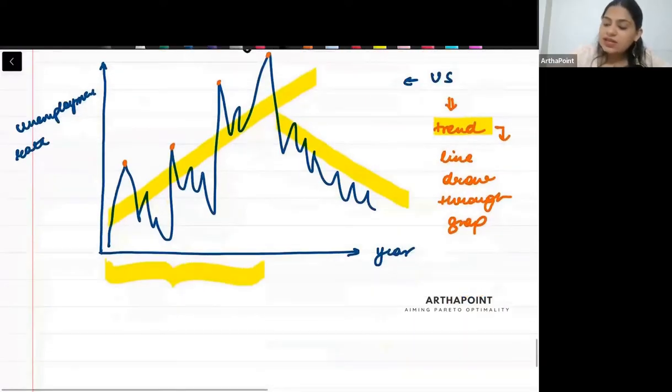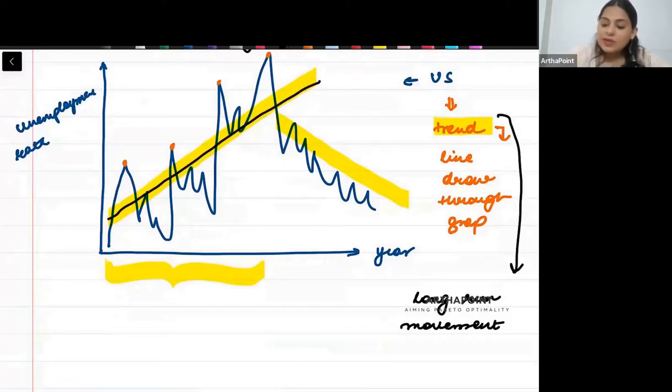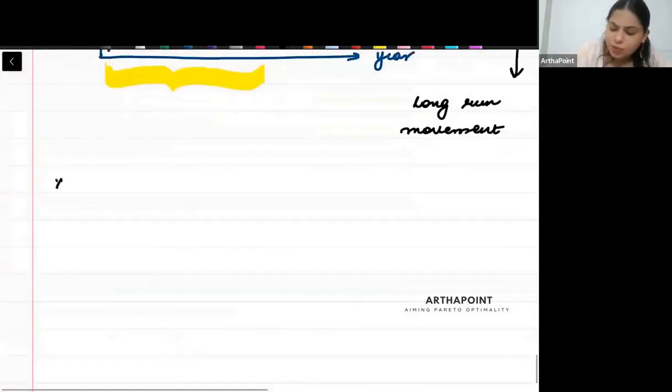And what does a trend tell me? A trend tells me a long run movement. If I draw an upward sloping line, it means that over time, the unemployment rate is increasing. More people are becoming unemployed. And if I draw a downward sloping line, it means that over time, people are getting jobs and the unemployment rate is decreasing. So you can make a note of this point.